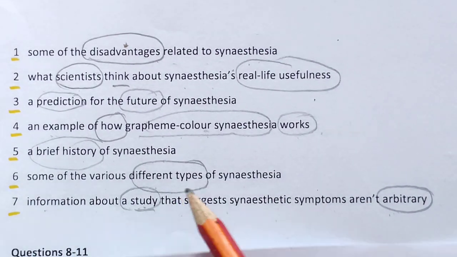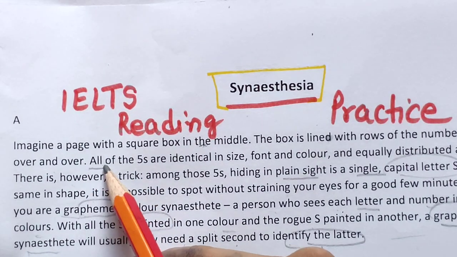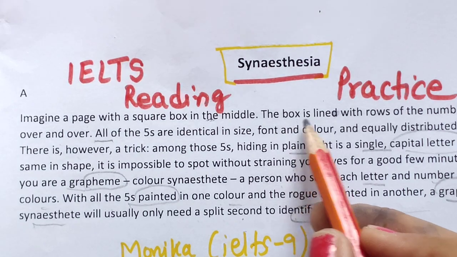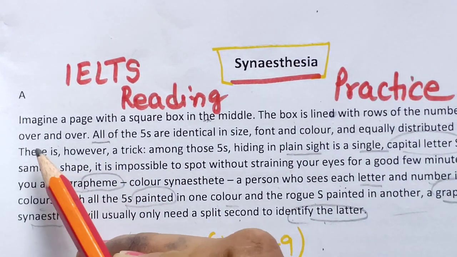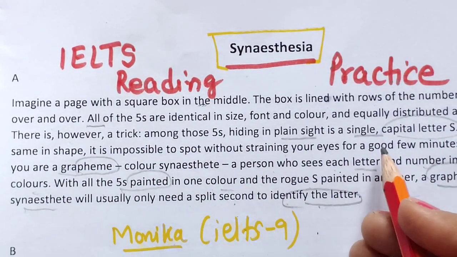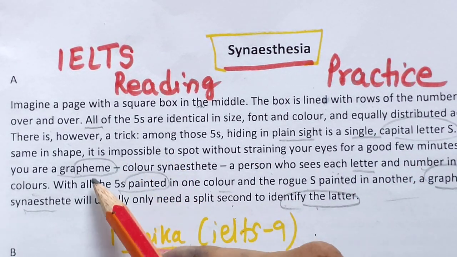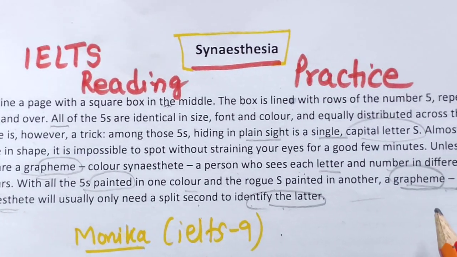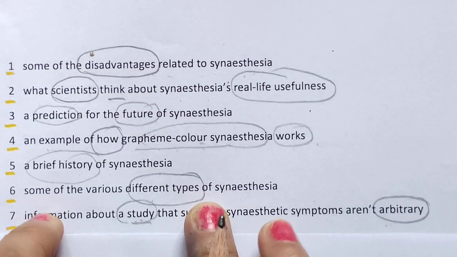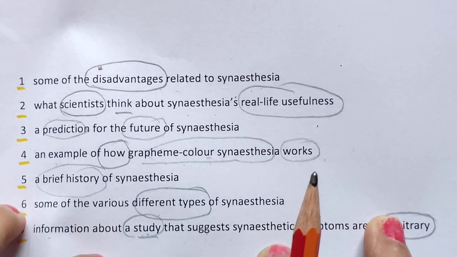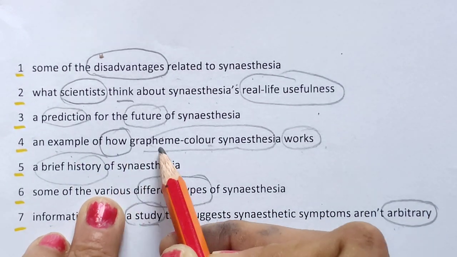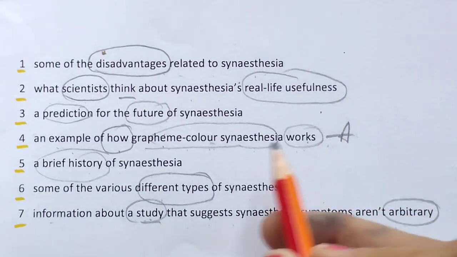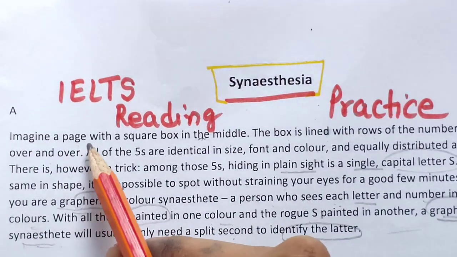So okay, here they are taking imagine a page. So they are giving some example kind of thing. The box is lined with rows of number 5 repeated over and over. So they are talking about something, and this word is also there, color. So these 3 words we have got. Just a minute. An example of how grapheme color synesthesia works. So I will go with this paragraph. Okay. Example, you can see this. Imagine a page with square box.